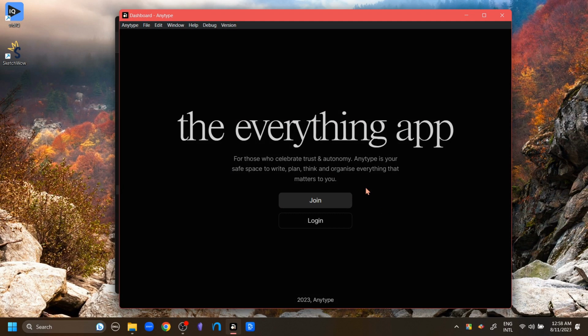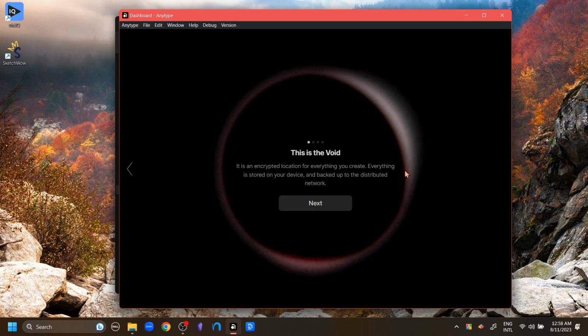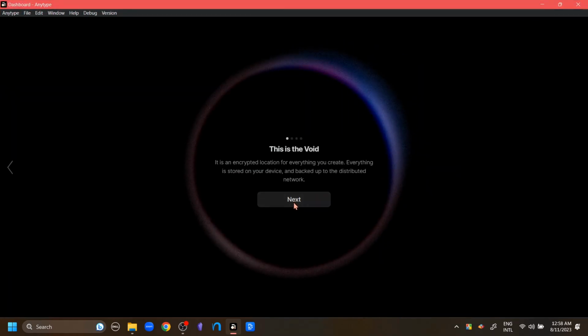Now, when we first open Anytype, we will see this page. And for the first time, we'll hit join. After we hit join, we are greeted with the join pages of Anytype. We keep hitting next and then next.